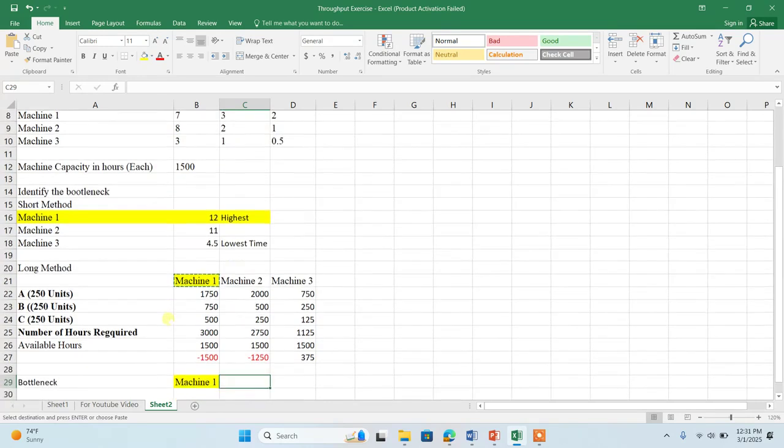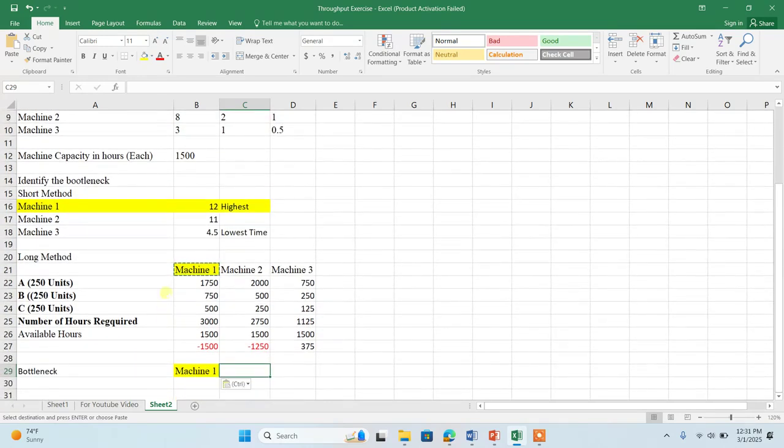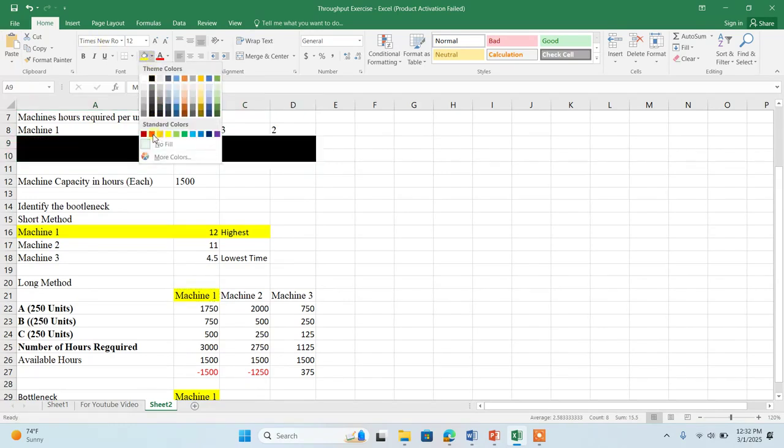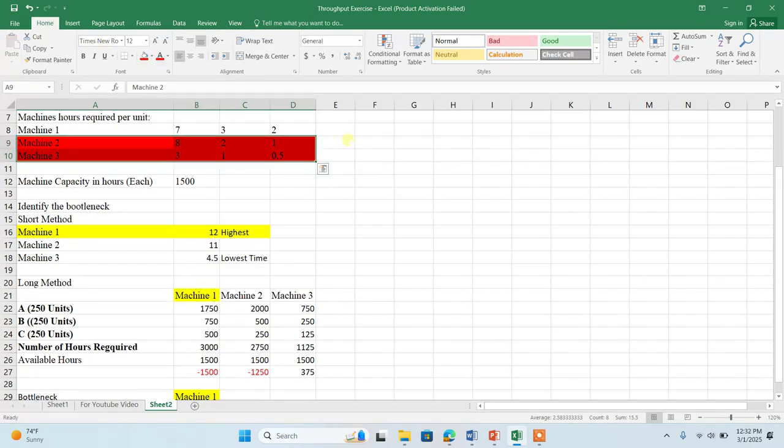Okay, one thing should be understandable to us. These two are no more going to be used for the further calculations. We will only consider the bottleneck, the machine 1, because this is a machine which is stopping us from the maximum production.